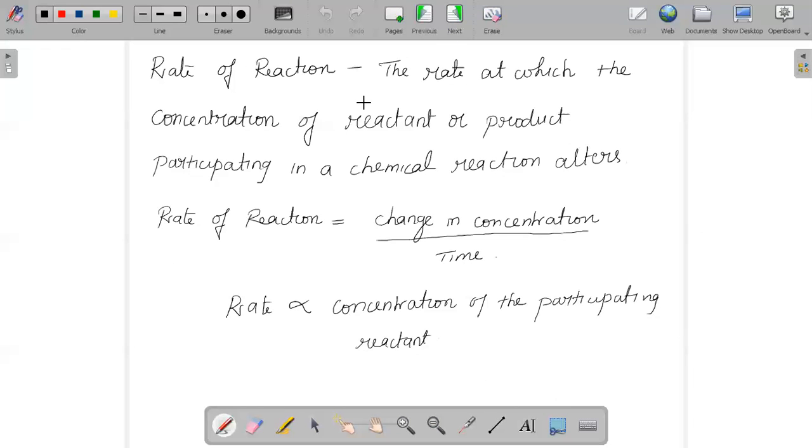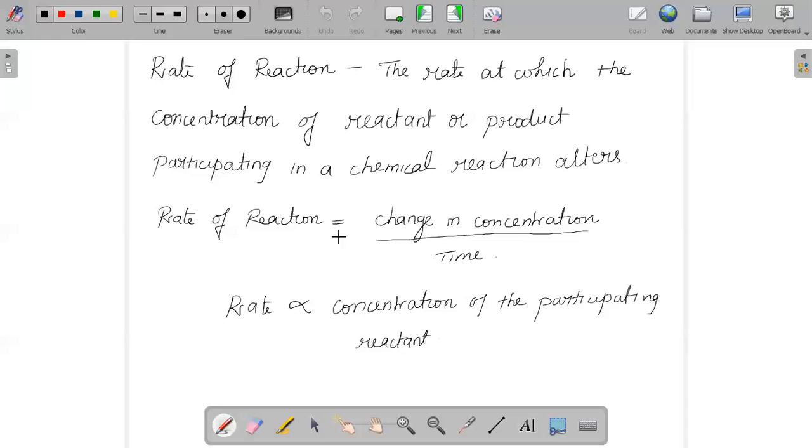So in chemical kinetics, we talk about the rate of a reaction. What is the rate of a reaction? The rate of reaction is the rate at which the concentration of your reactant or product, which is taking part in the chemical reaction, changes or alters.